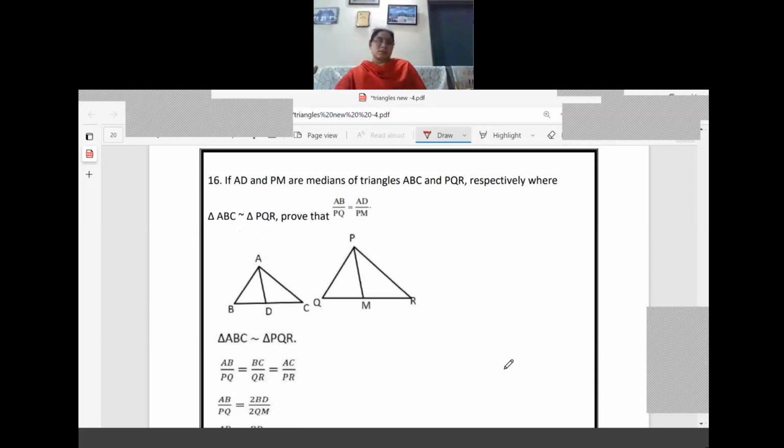I think this is the last question from this exercise, except the 14th, which we have not done here. The 14th has a lengthy procedure, and I think there is an error in the question also. I'll do it in the next class.